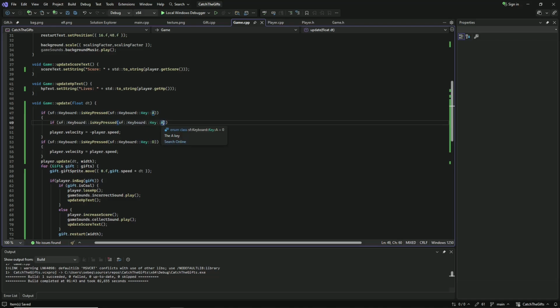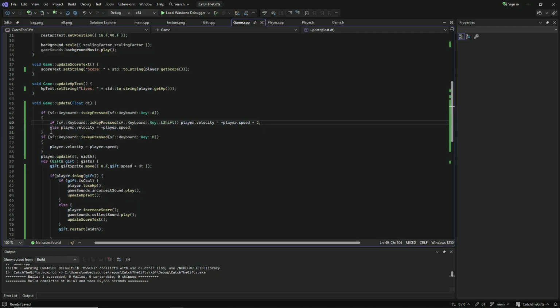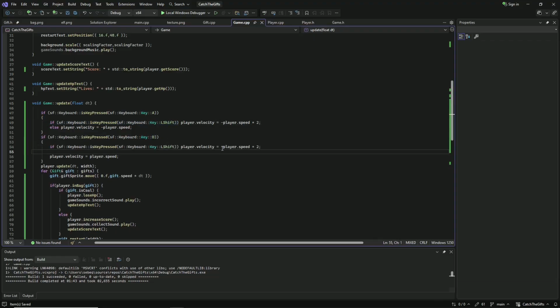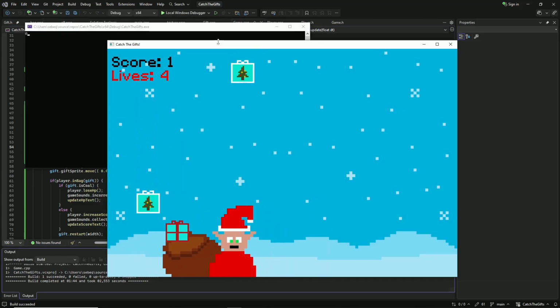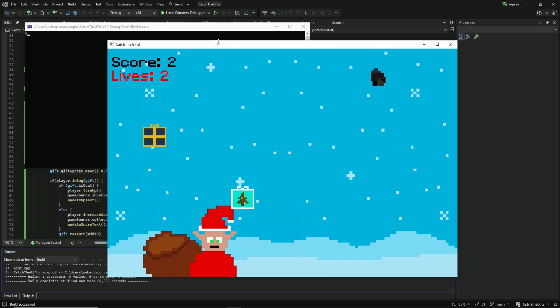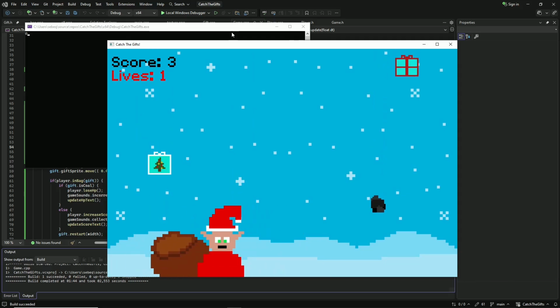If the left shift key is pressed, I would like to set the player velocity to be negative player speed times 2, and else if the left shift key is not pressed, let's keep it normal. And here the same, but positive player speed. And else normal player speed. Nice, we are faster now.